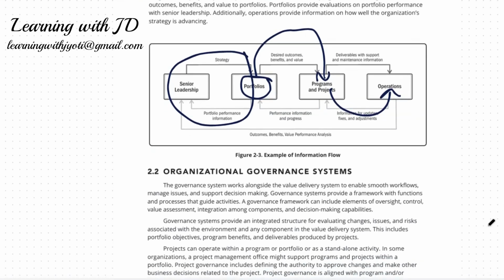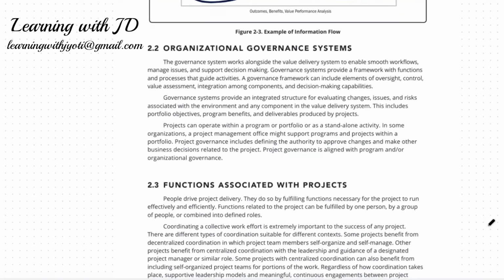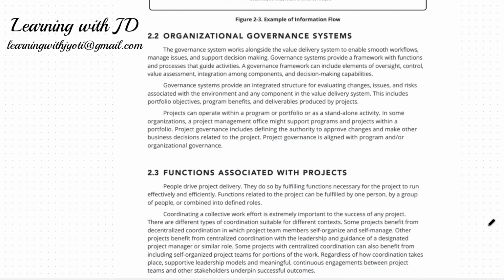Let's look at the organizational governance system. The governance system works alongside the value delivery system to enable smooth workflows, manage issues, and support decision making. Here, a governance framework can include elements of oversight, control, value assessment, integration, among other components, and decision-making capabilities. Governance systems provide an integrated structure for evaluating the changes, issues, and risk associated with the environment. Right? Risk is also an important part here. This includes the portfolio objectives, the program benefits, and the delivery components by the project.